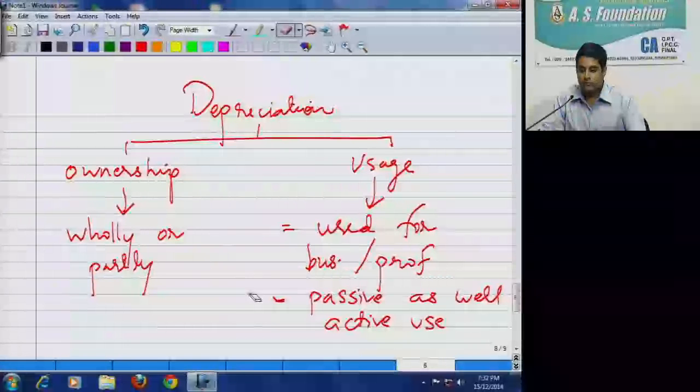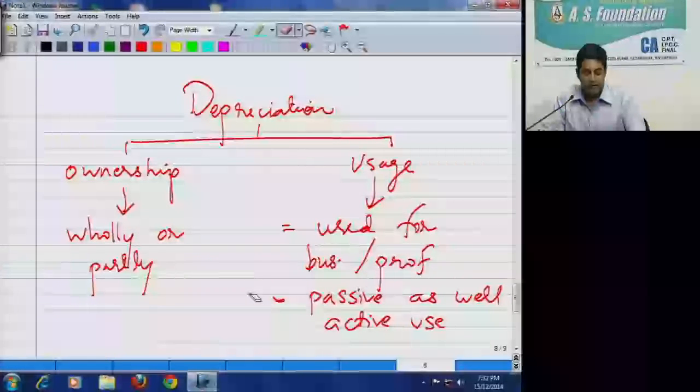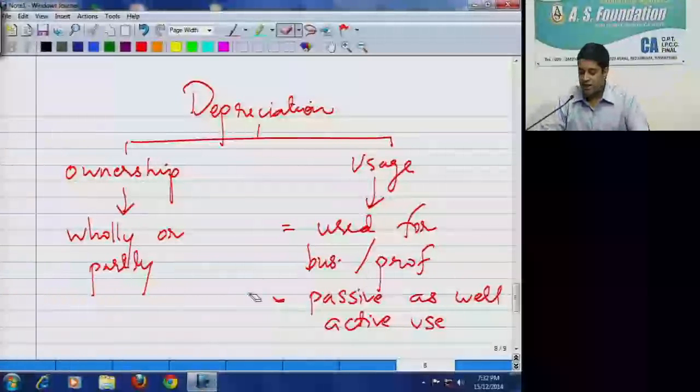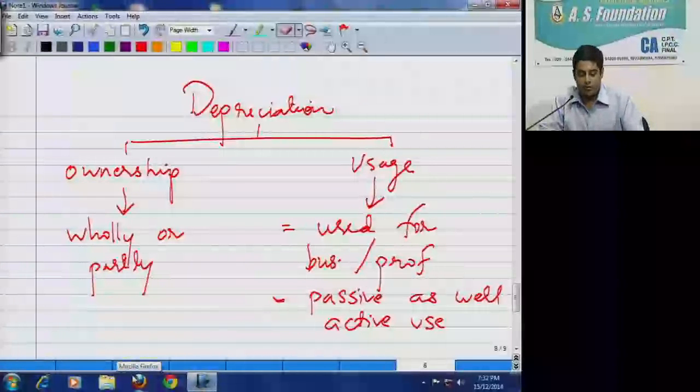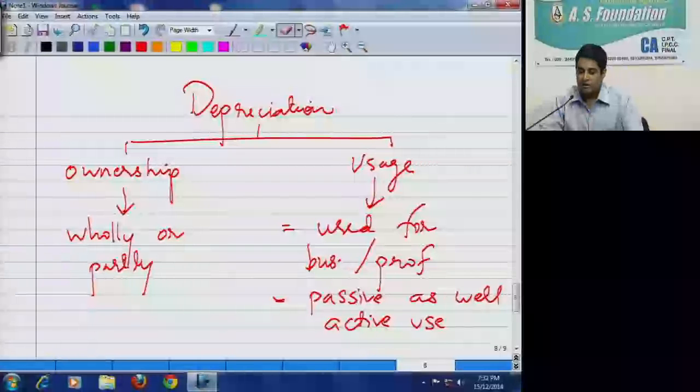Even though the vehicle was registered in the name of the lessee, the lessor had full control over such vehicle.